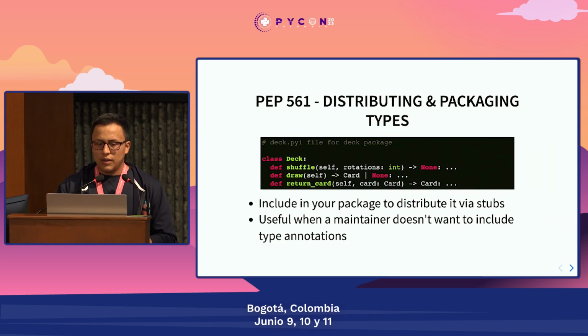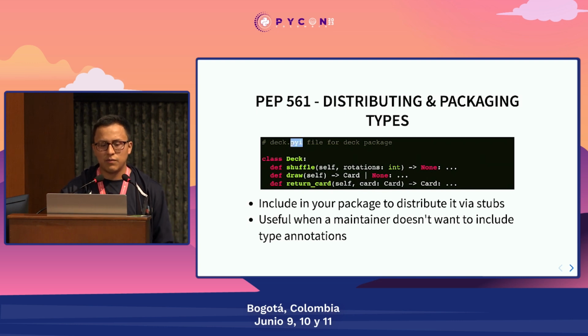Okay, also, what happens if we have some legacy code, or we're using a module that comes from a library that is no longer maintained? Well, fortunately, PEP 561 started to define how we can define type hints for other packages, and then we can include those stub files, that's the right name.